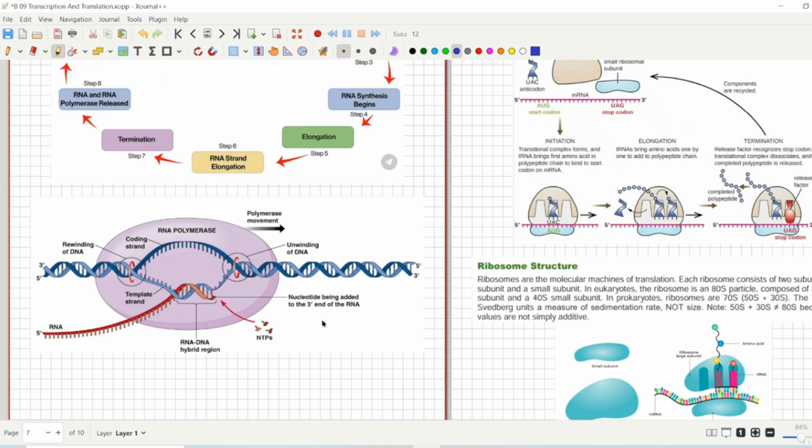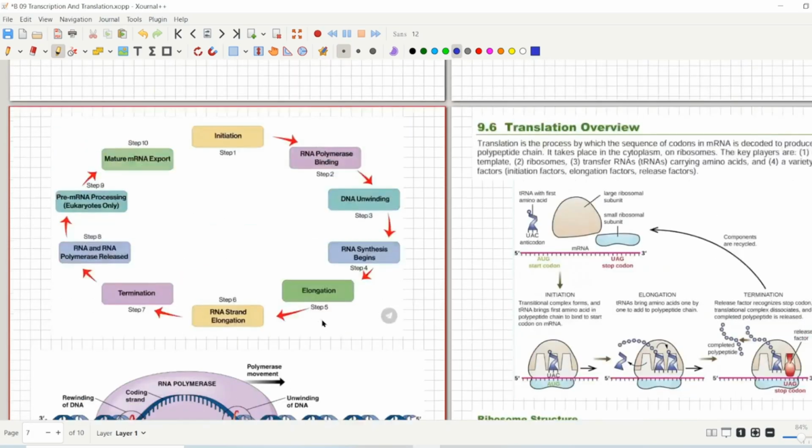Many students make this complex, like we just discussed so many things in your lecture, right? But the process is actually really simple. You have to keep it as simple as possible, and the simple thing is these 10 steps. These 10 steps are the whole transcription process. You have to keep in mind what is happening in every single step, and then you are good to go. So this was all for the transcription process.